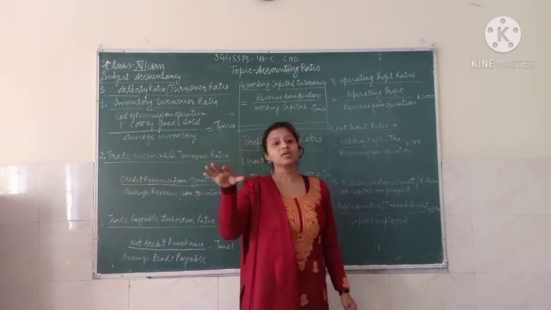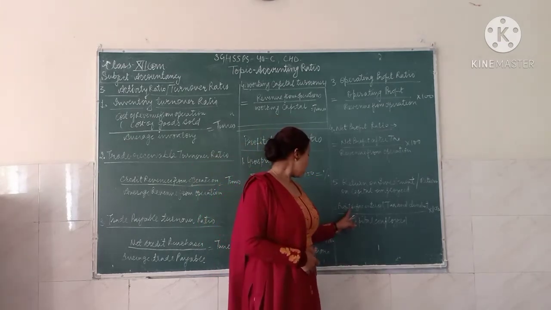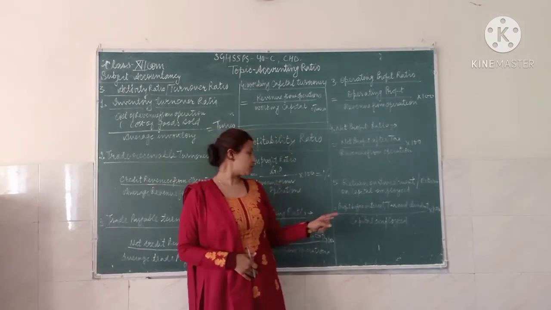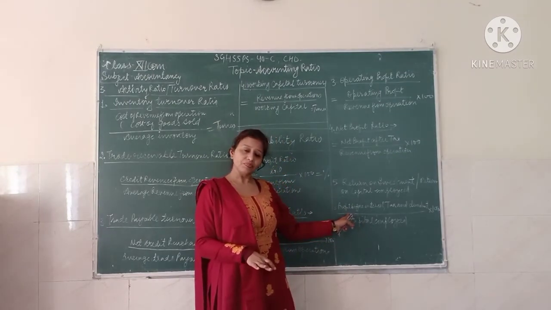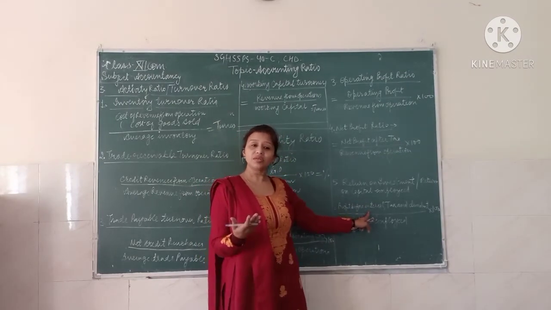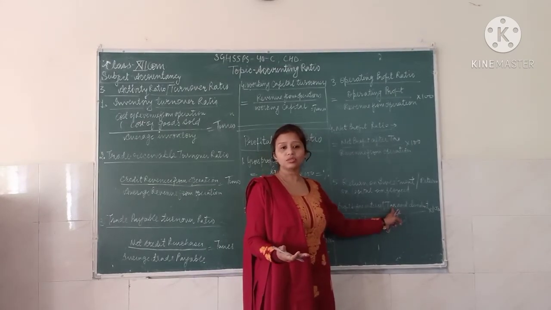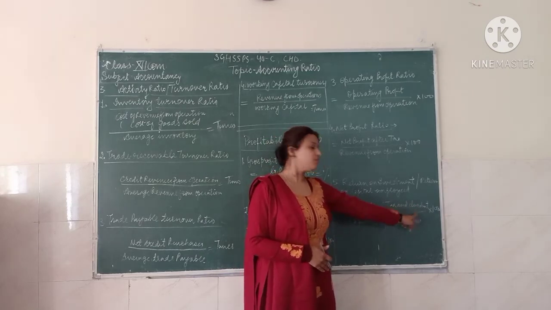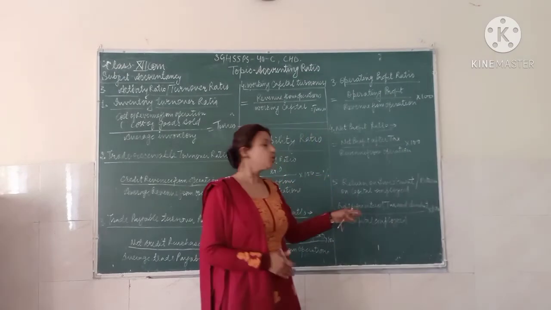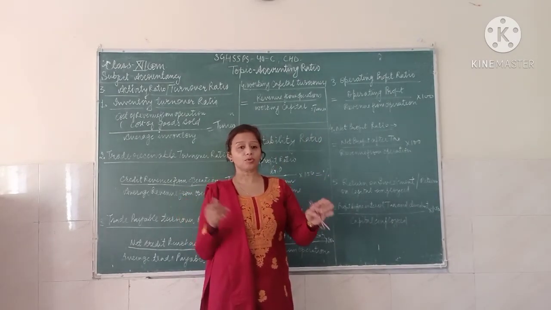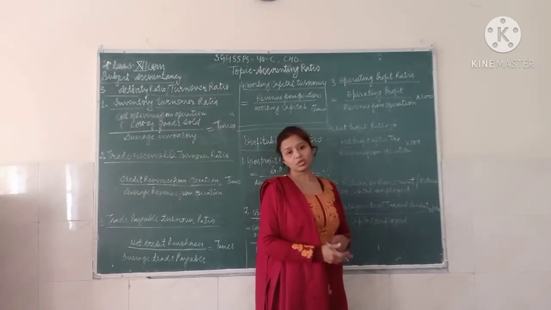When you employ your capital, you have to see in what way, and at what percentage, the return is coming towards the business. So you have to take the profit before interest, if you have raised debt capital, there must be interest. Taxes, you will take it. Also the dividend. This is the raw profit where nothing is deducted: the interest is in it, the taxes are in it, and also the dividend.